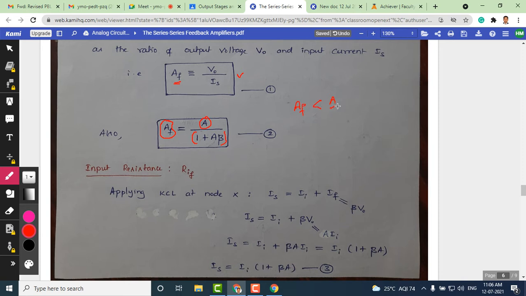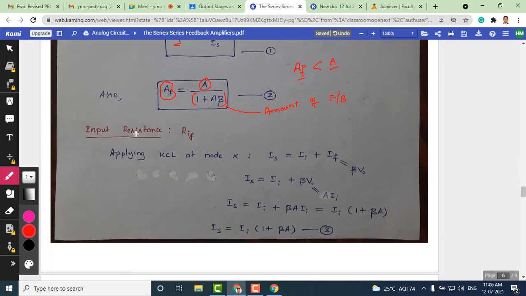A is the basic amplifier, which in our case is a trans resistance amplifier without feedback. So this is the gain of the trans resistance amplifier with feedback. When we compare gain with feedback and without feedback, with feedback the gain is less because of the factor 1 plus A beta. 1 plus A beta is also called the amount of feedback. So the gain with feedback reduces by the amount of feedback when we compare with the open loop amplifier.